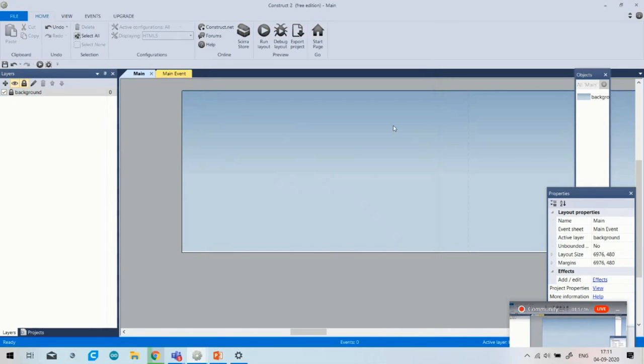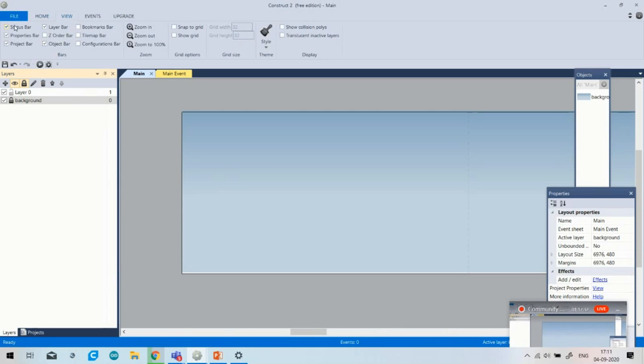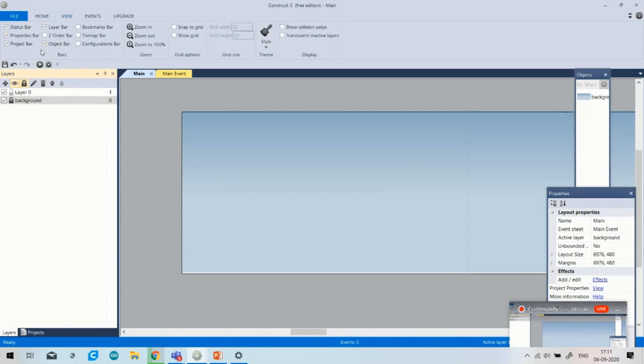You have to insert one new layer. So how to insert a new layer? Just simply click on this option and one new layer will appear. Okay, I think you have all understood till now. So now I will again go to the view, where you can see many options coming, like project bar, state properties bar. If you click like this, the properties bar will be removed. If you simply click on this, the properties bar will appear here.